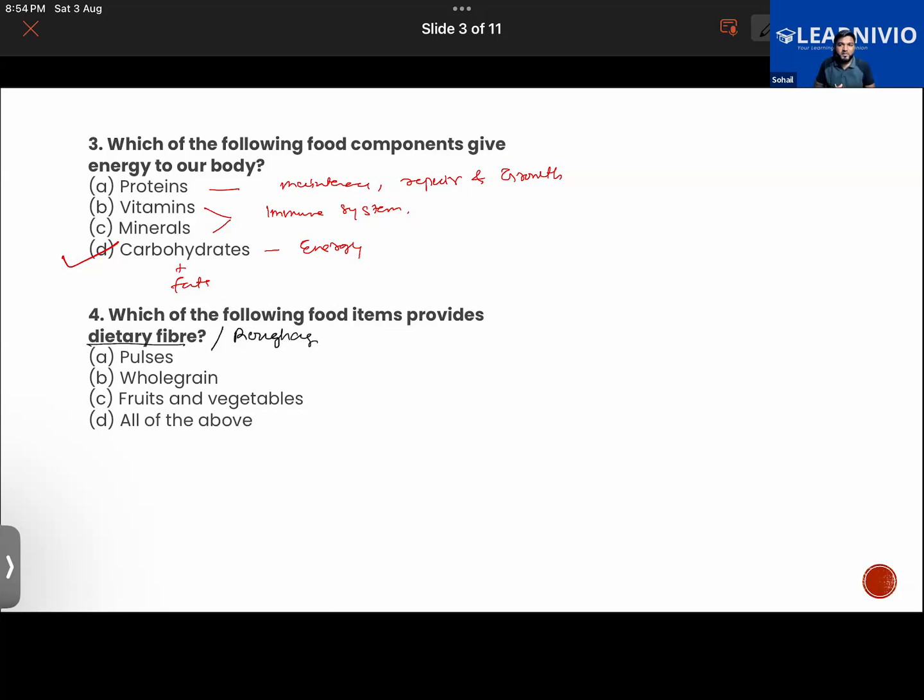Dietary fiber is an indigestible component of the food, meaning your body is not able to digest it, but it helps in the process of digestion. Whatever food is coming from plants will contain dietary fiber. Keep that in mind. So it's all of the above.